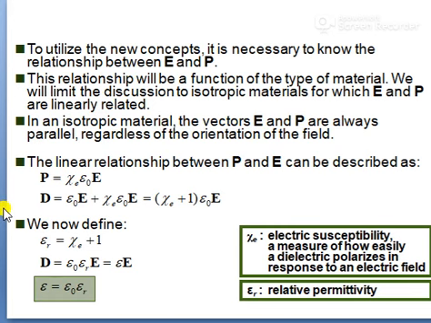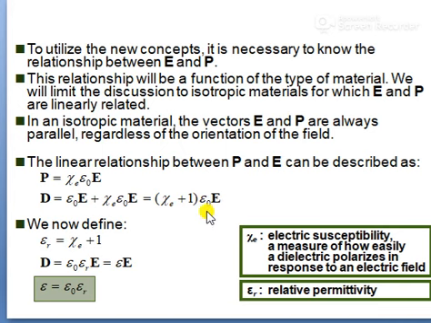Therefore the linear relationship between P and E can be described as P equals chi e epsilon naught E,